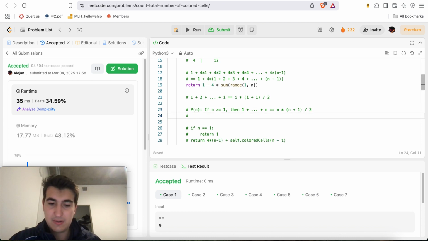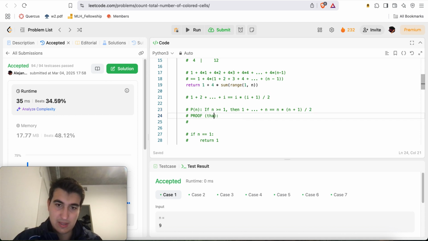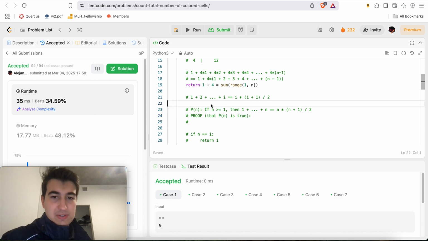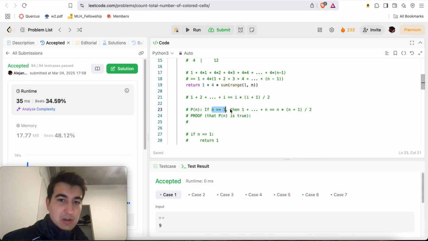Here we'll say, okay, proof that P of n is true. So it's already vacuously true, so it's like if this, then this. First of all, if this criteria is not met, if n is less than 1, then P of n is already true vacuously. The more interesting case is when n is greater or equal to 1, right?